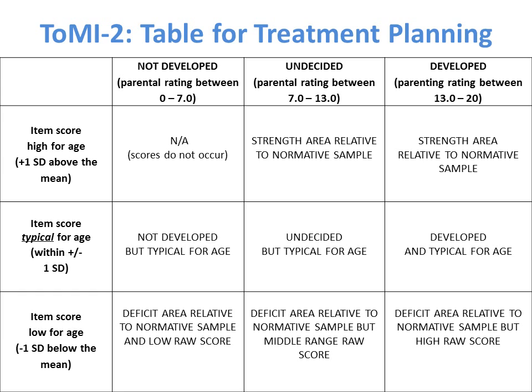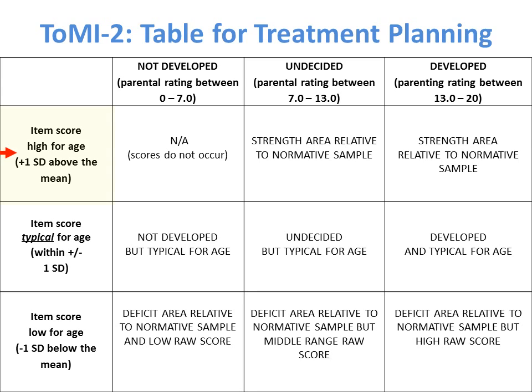The 3x3 table represents raw score data at 3 levels: not developed, indicated by a raw score between 0 and 7, undecided, indicated by a raw score between 7 and 13, and developed, indicated by a raw score between 13 and 20. It cross-references this information with normative score information at 3 levels.